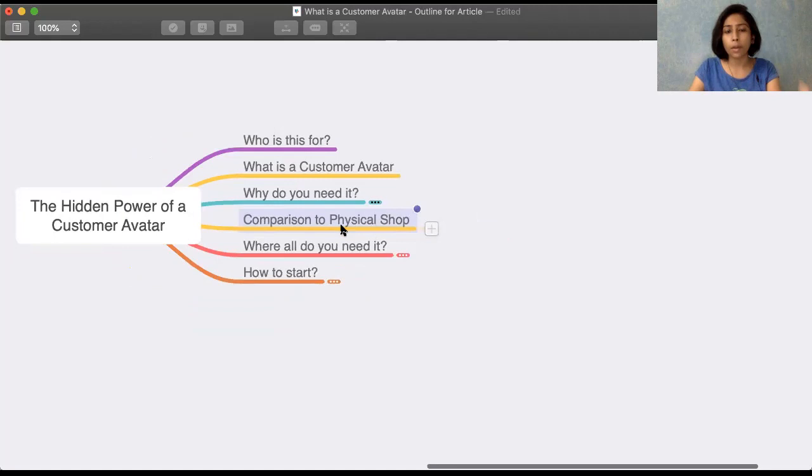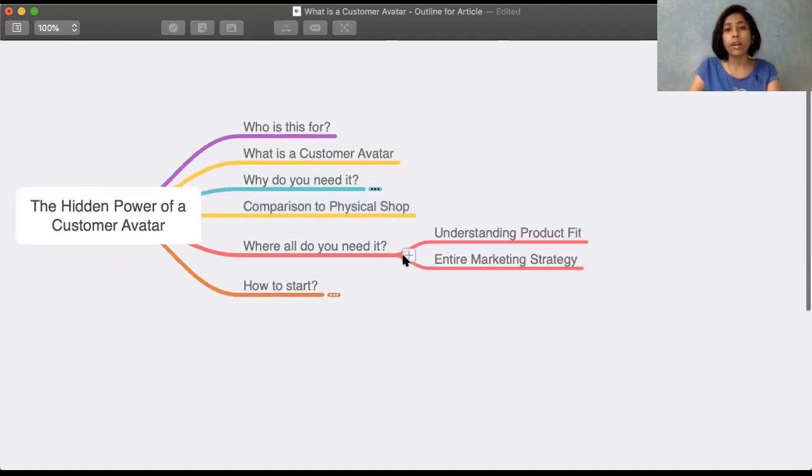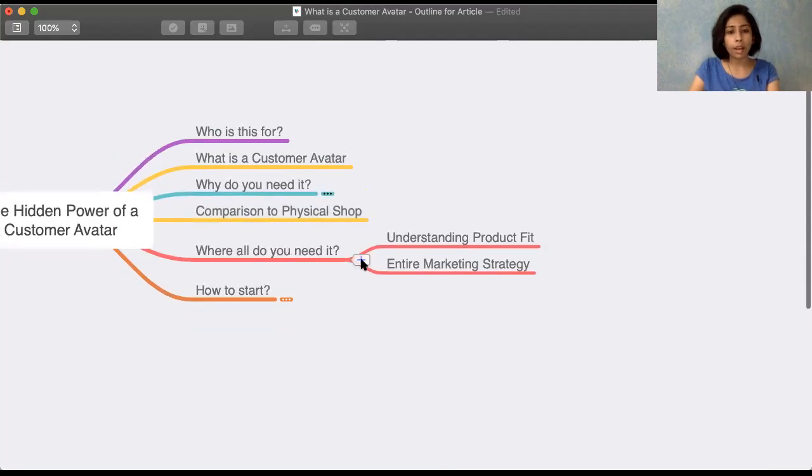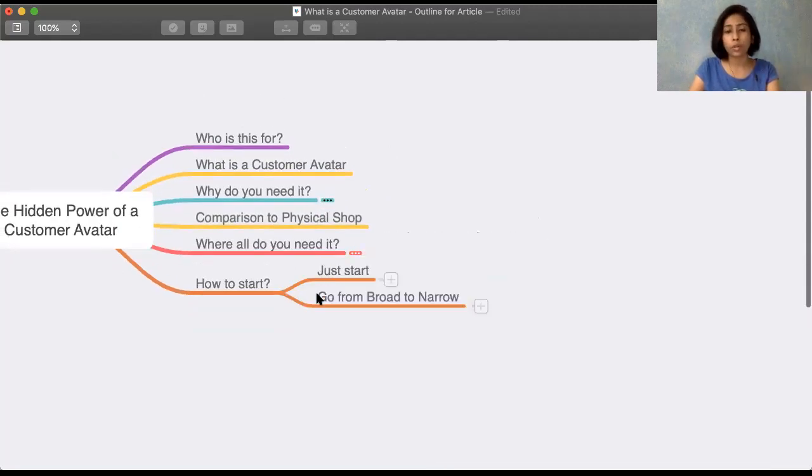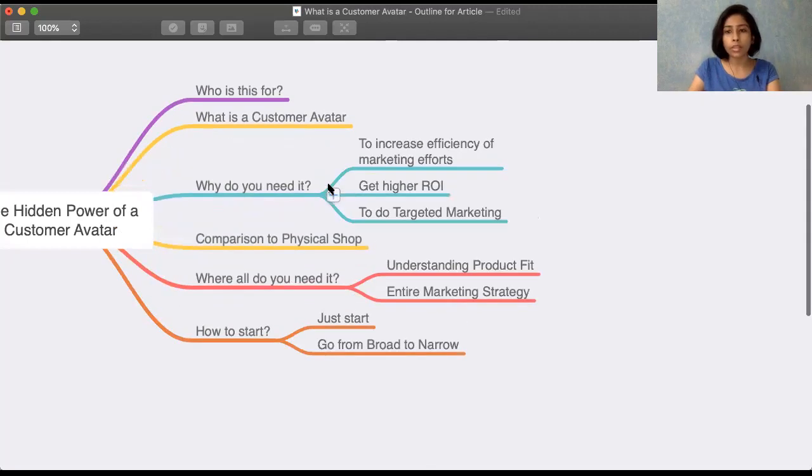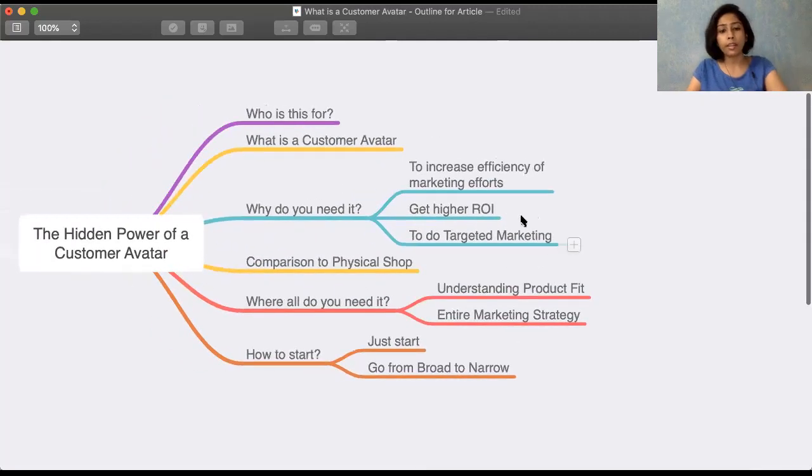If you want to talk about how, like in a physical shop, you directly have customers, but when you're working online, you have to figure out your customer avatar, where all you need it, and how do you get started, because you want to give them an action point. So you can go ahead, decide all the subtopics, and then take a screenshot and you can paste it in your assignment. So that is one thing which you can do.